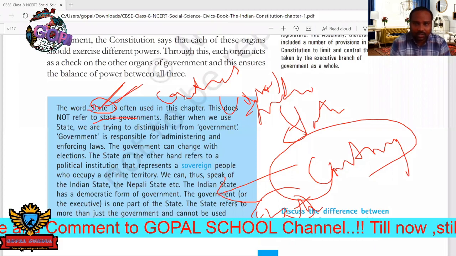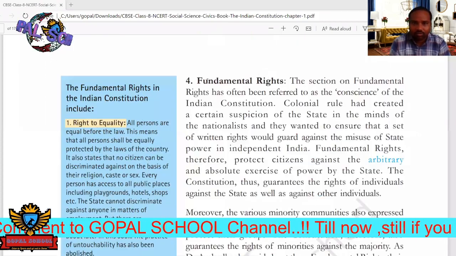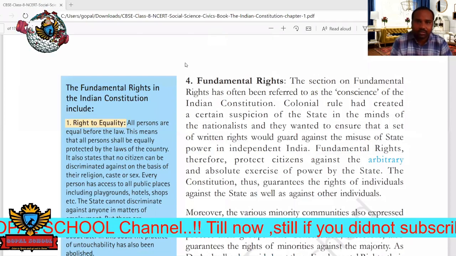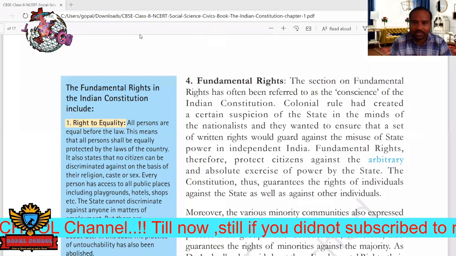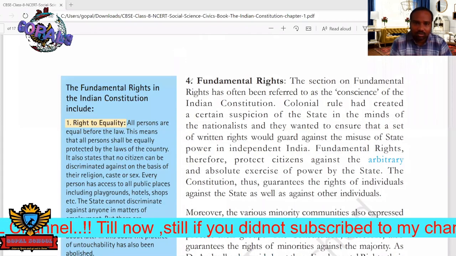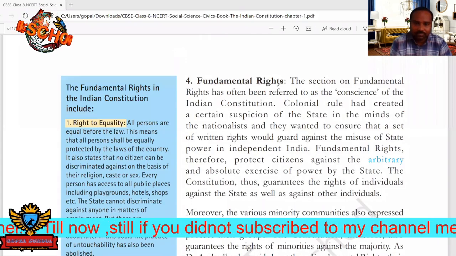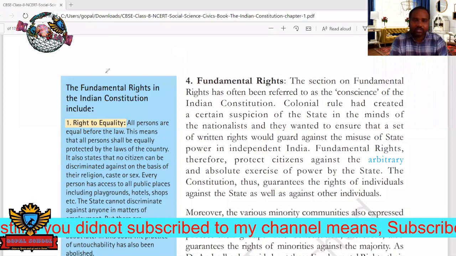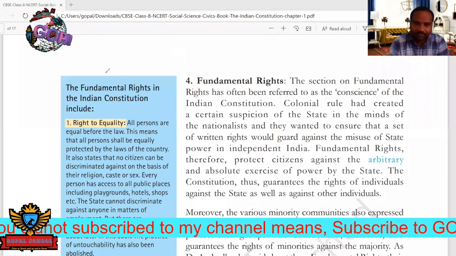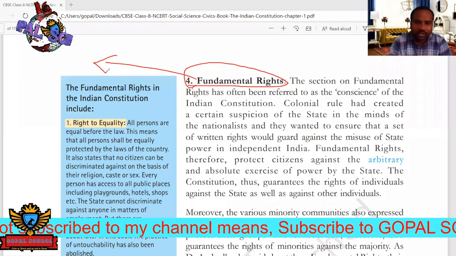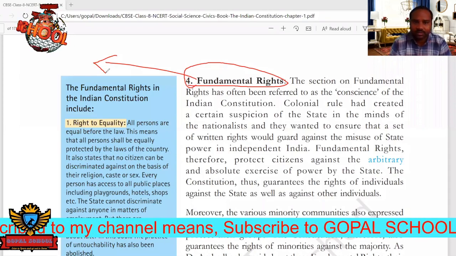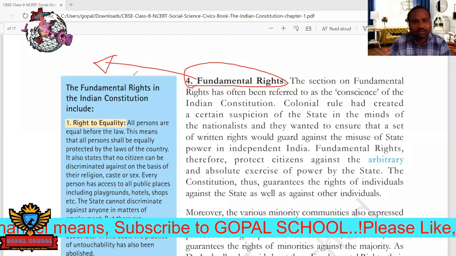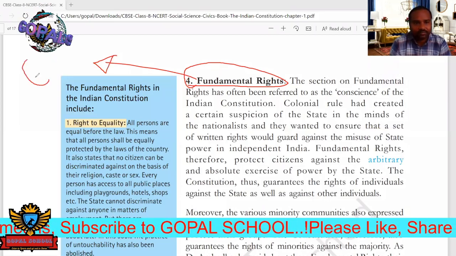Next, just we move forward. Next one is our country is also providing fundamental rights. So this is very important. So our constitution is prepared in such a manner that it provides fundamental rights. So why is this important? Anybody can ask about these fundamental rights. Example, totally our country is providing 6 fundamental rights.